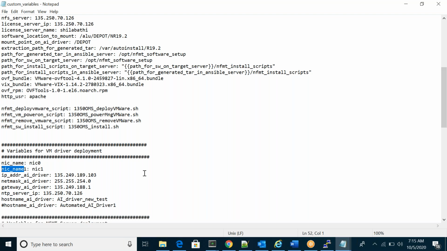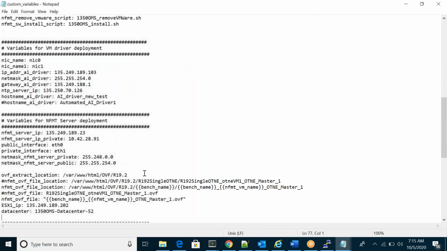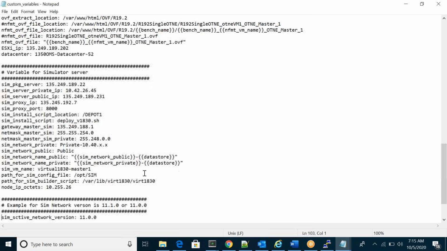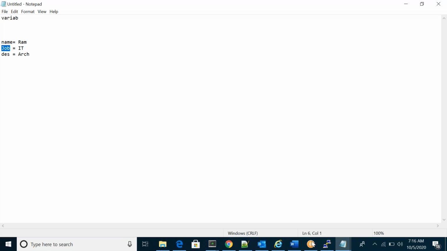Okay, this is very important. We will not hard code the values. All your values, all the parameters, all the variables, we have to define in a file, a variable file. And you have to call that file into your playbook. So that we'll discuss today.